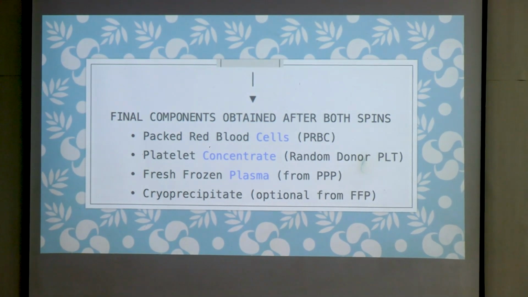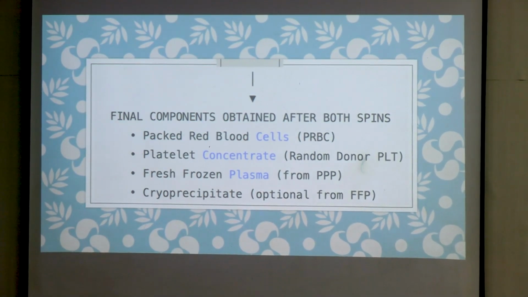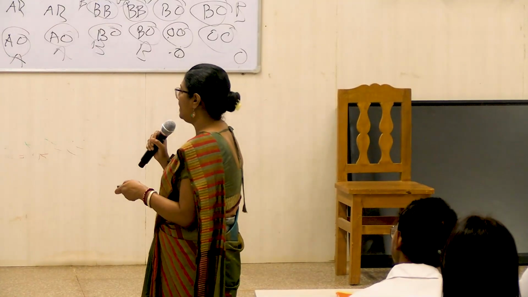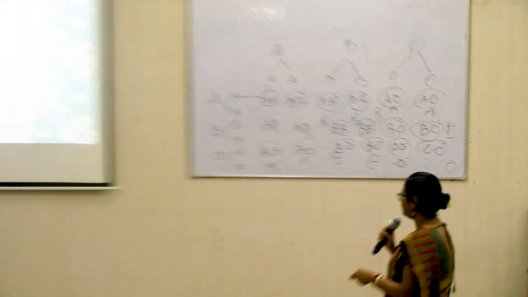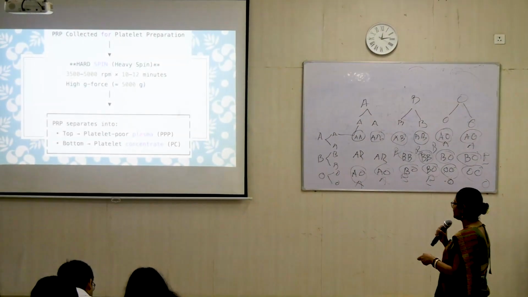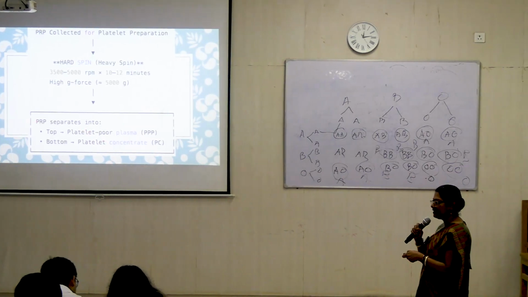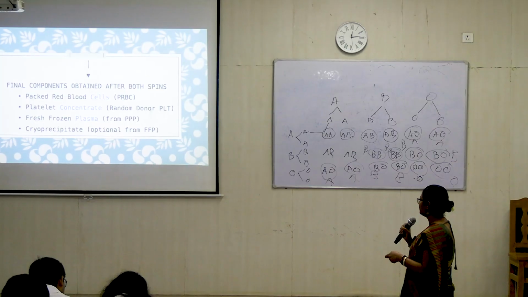So we got packed red blood cells, from the soft spin, the lowest level was packed red blood cells. Then platelet concentrate: whole blood is first given a soft spin, after that a hard spin. After the hard spin, in the lower level we are getting platelet concentrate. And then fresh frozen plasma from the platelet poor plasma. So from the top layer, platelet poor plasma, we are getting fresh frozen plasma, and in the bottom layer we are finding platelet concentrate. And the cryoprecipitate is always optional.